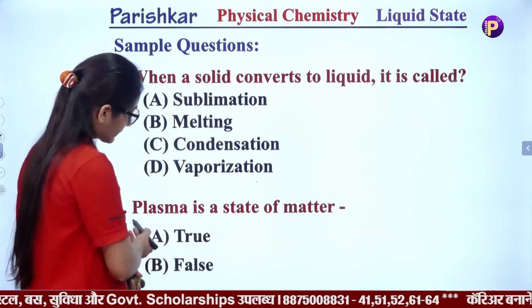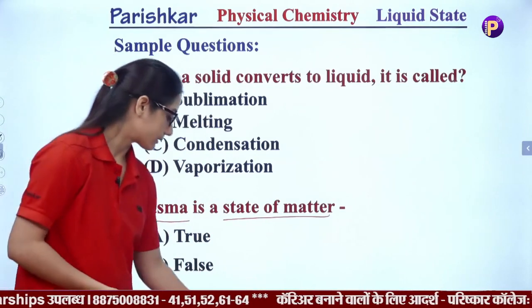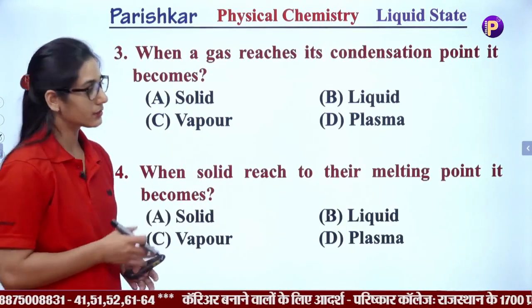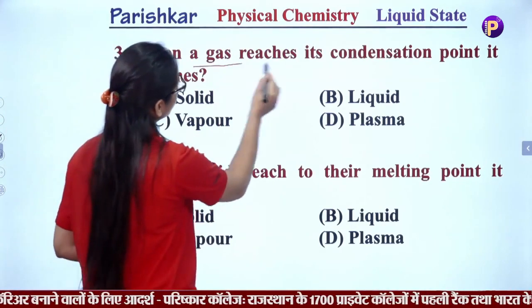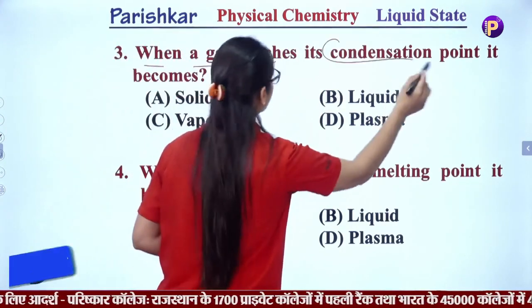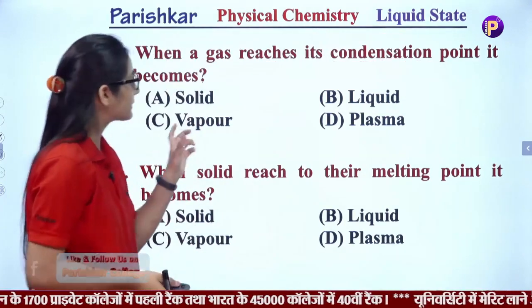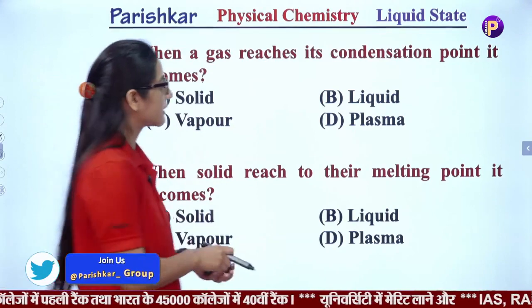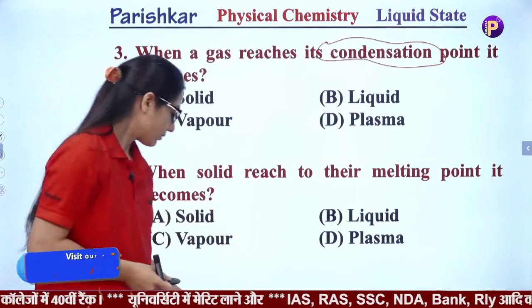The next question is: plasma is a state of matter. True or false? We'll discuss the answers of these questions after the topic. The next question is: when a gas reaches its condensation point, it becomes. Means when a gaseous state reaches its condensation point, then what process will it follow?